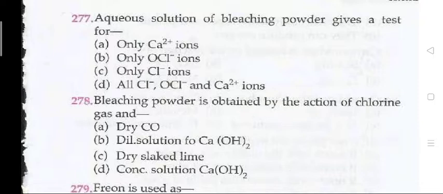Next question 277, that is your aqueous solution of bleaching powder gives a test for. 277, D, that is all Cl minus, OCl minus and Ca2 plus ions. 278, bleaching powder is obtained by the action of chlorine gas and. The right answer is C, that is dry slaked lime.